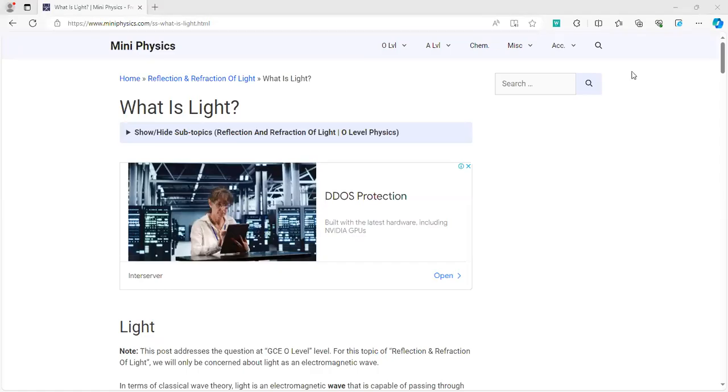Good morning. Today we'll be starting off with another topic of light in O levels physics. We'll be talking about what light rays are and what makes up a light beam.